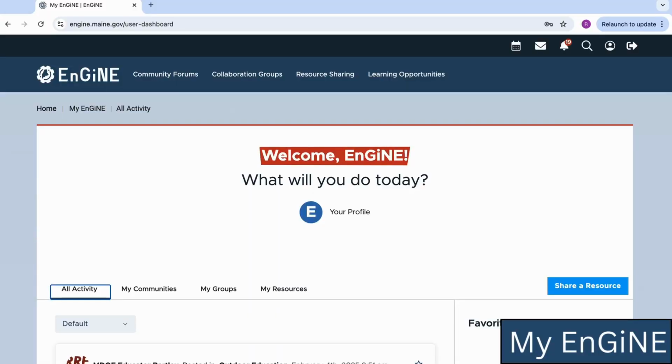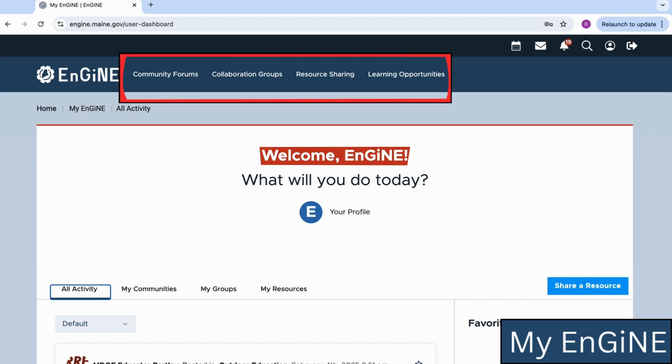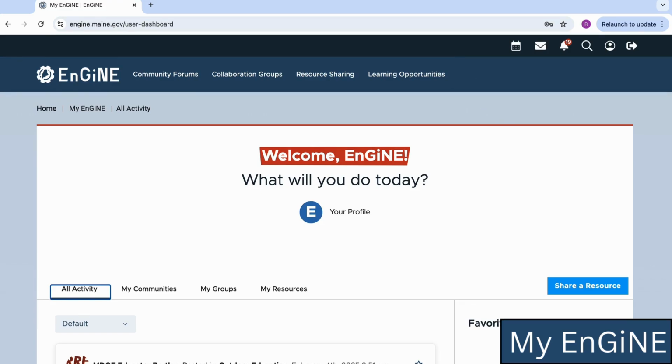The landing page and home base in EnGiNE is called My EnGiNE. From this page, you can navigate to the 4 major areas of EnGiNE. In addition, this page will keep you updated on the most recent activity in EnGiNE, quick access to the communities and groups that you have joined, and a quick link to your personal library of resources.